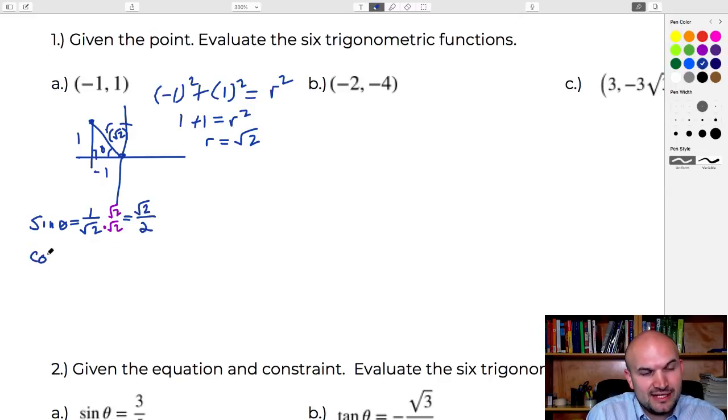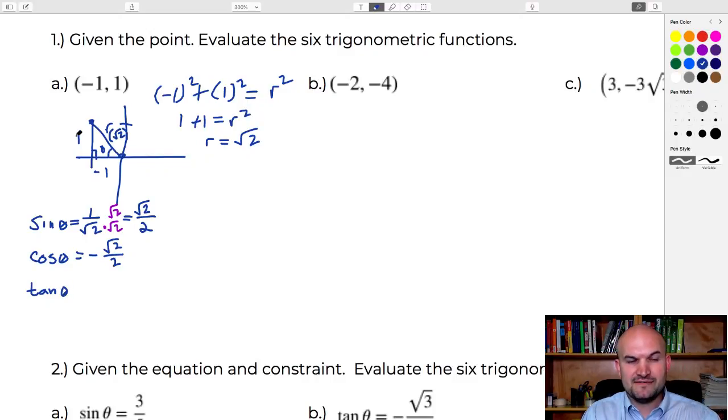And then the cosine of theta is going to be the adjacent over the hypotenuse. And what we notice here is, again, that's going to be the exact same as sine. It's just going to be negative. So I'm just going to quickly write that answer, negative square root of 2 over 2. And then the tangent of theta is obviously the opposite over the adjacent. So that's going to be 1 over negative 1, which is just equal to negative 1.